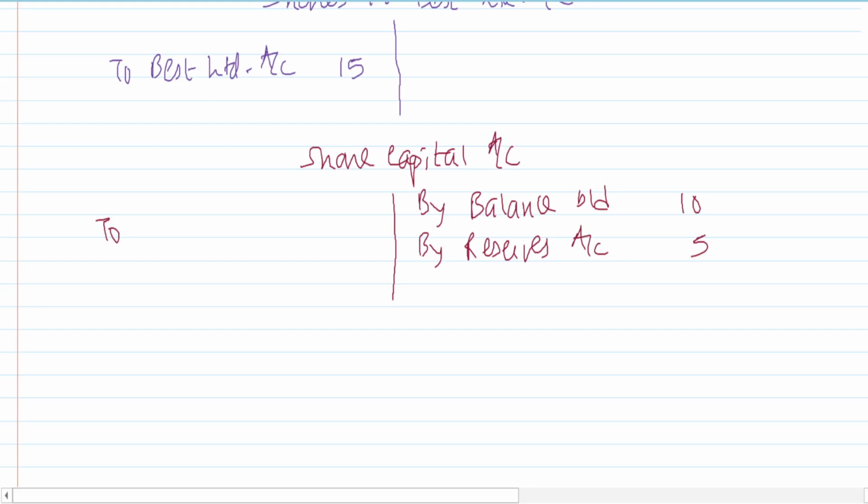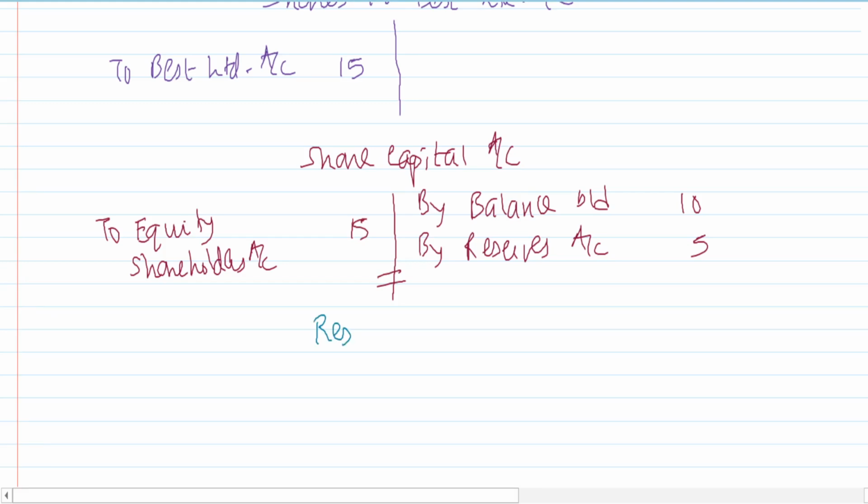Our accounting entry over here is share capital account debit, right? And we transfer it to the equity shareholders. So we say to equity shareholders account, which is 15. That closes this account.